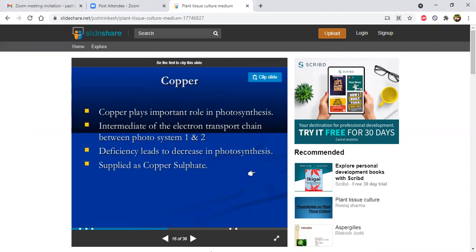If you place tissue on the medium, the tissue needs to develop as an undifferentiated cell mass like a callus. From the callus, it has to develop into shoots, roots, etc. So photosynthesis is a must for the development of tissue in the tissue culture process. We supply copper in the form of copper sulfate.